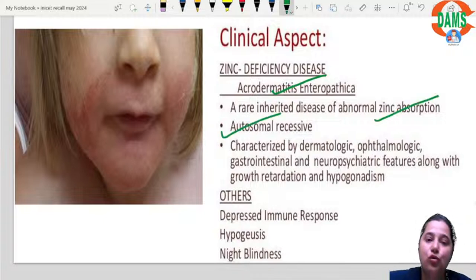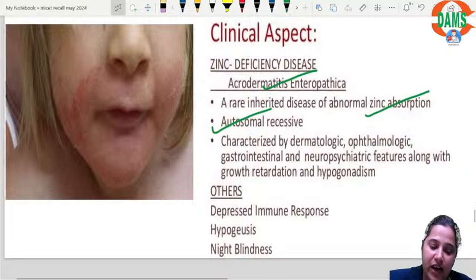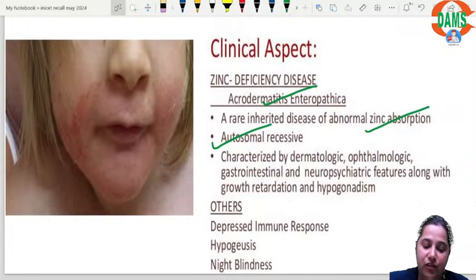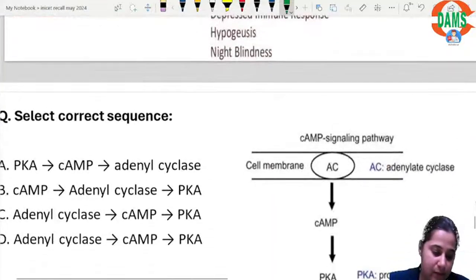It's an autosomal recessive disease which is characterized by dermatologic, ophthalmologic, GI and neuropsychiatric features along with growth retardation and hypogonadism. The other features are a depressed immune system, loss of taste sensation and night blindness. If you see, this is acrodermatitis enteropathica: diarrhea, dermatitis.